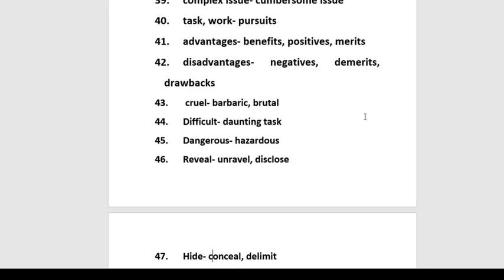Next word is cruel. Cruel is a word used in speaking. If you want to use it in writing, use barbaric, use brutal. These two words also have the same meaning, but cruel is informal and barbaric and brutal are more formal words. Next is difficult. Difficult means hard. Hard and difficult are common words. You can say daunting task. Difficult task, daunting task. Dangerous, you can say hazardous.